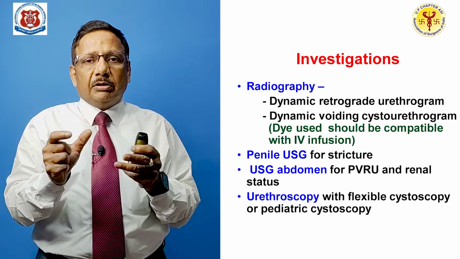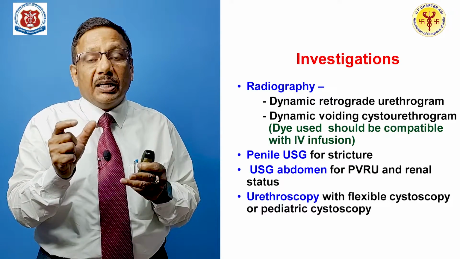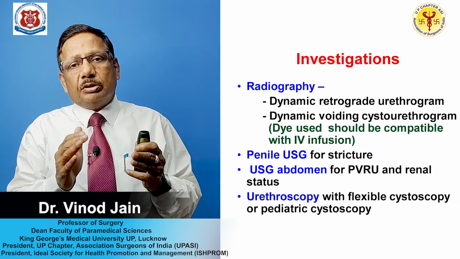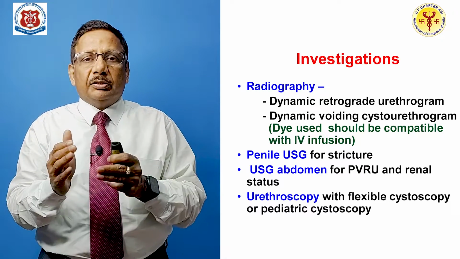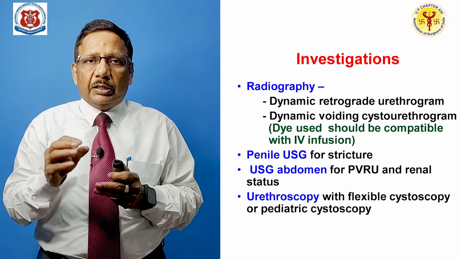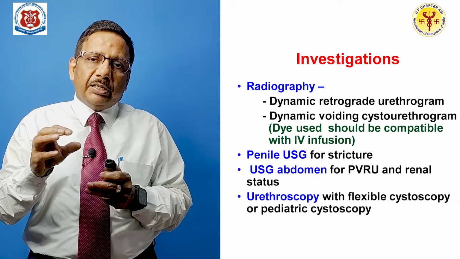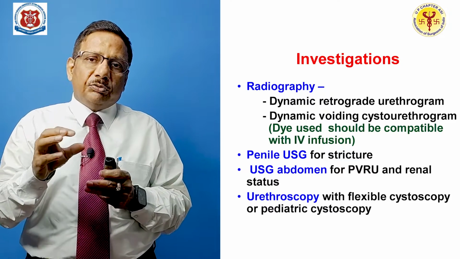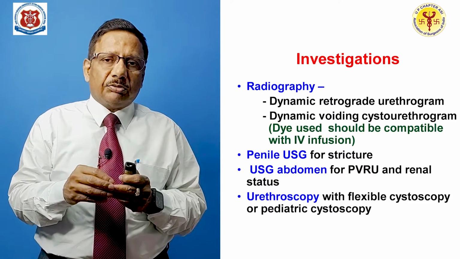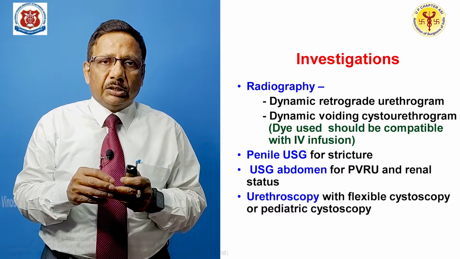So, when you calculate, you can know the approximate length of the stricture of the urethra, and of course the location also. Whatever dye you are using should be compatible with IV infusion, because this dye may intravasate into the blood vessels. So, you should be very careful about that.